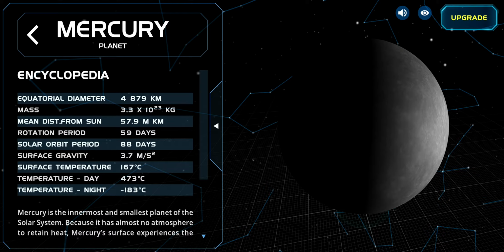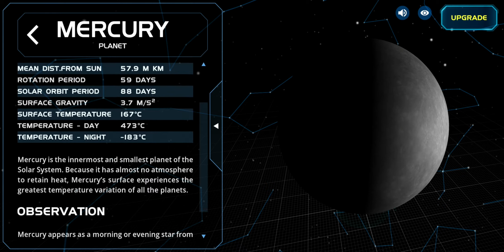Rotation period 59 days. Solar orbit period 88 days. It's much less. Surface gravity 3.7 m/s². Surface temperature 167 °C. Temperature by day 430 degrees Celsius. Oh my god. Temperature at night minus 183 degrees Celsius.